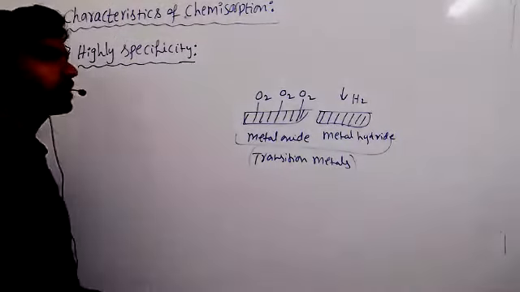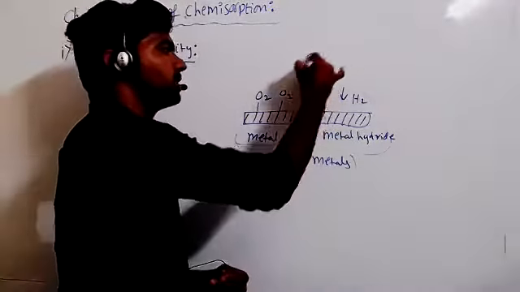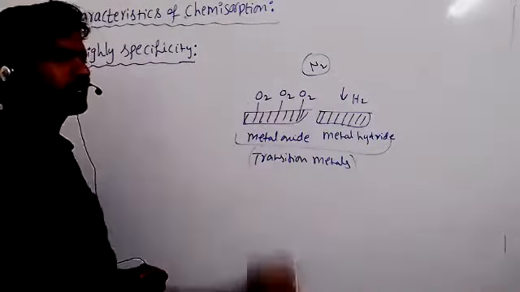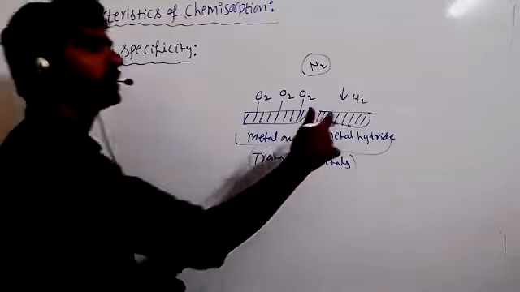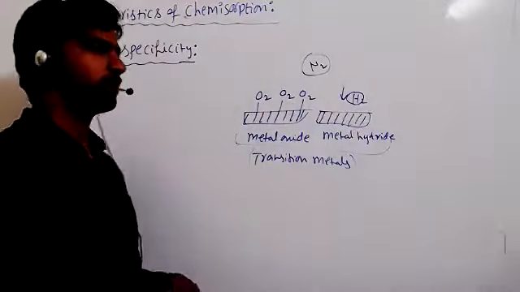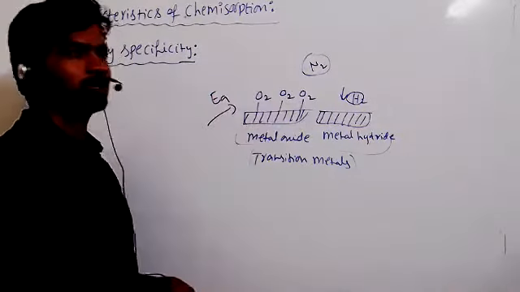Suppose we pass nitrogen gas. Of course, it may be somewhat difficult compared to oxygen and hydrogen. Nitrogen is less reactive and shows some inertness, so it shows some specificity. If there is a chance to form a chemical bond between the gas and solid, then only chemisorption occurs. Here we have to give activation energy, otherwise this is also not possible.